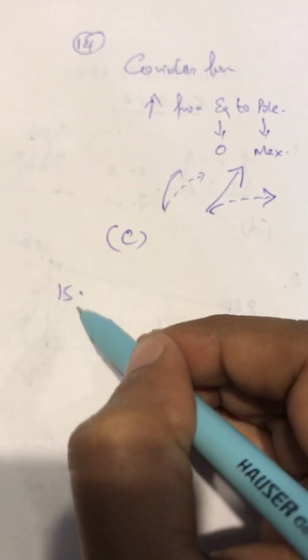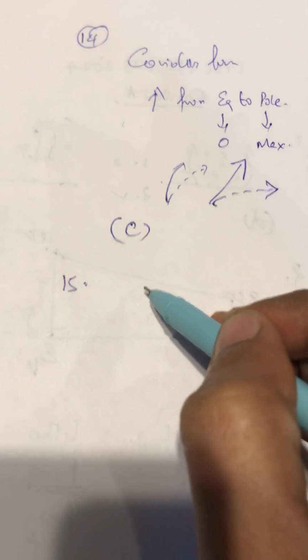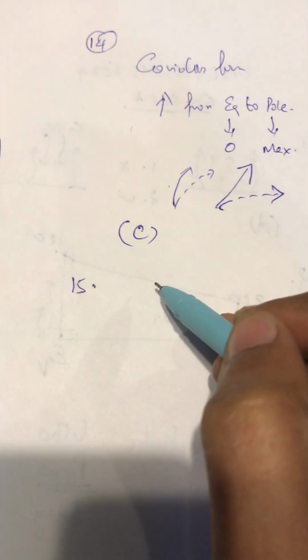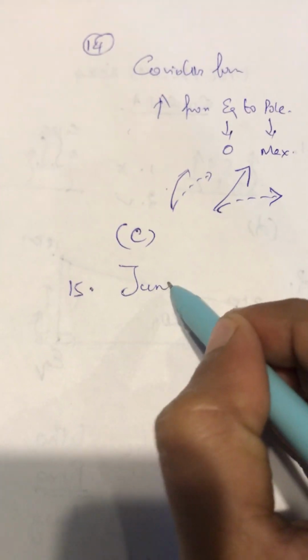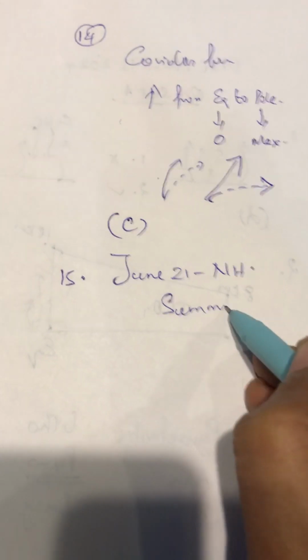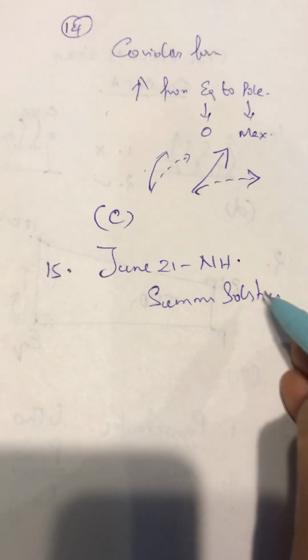The 15th question is a very simple question. On June 21 every year, which of the following latitudes experience sunlight more than 12 hours? June 21 is the northern hemisphere summer solstice, and the Arctic will have 24 hours of daytime.